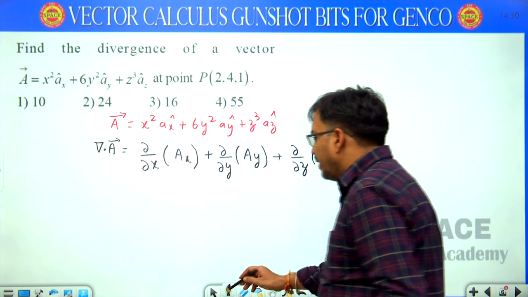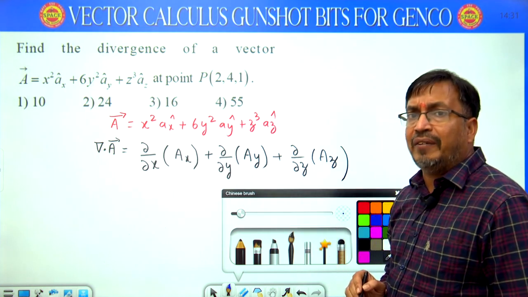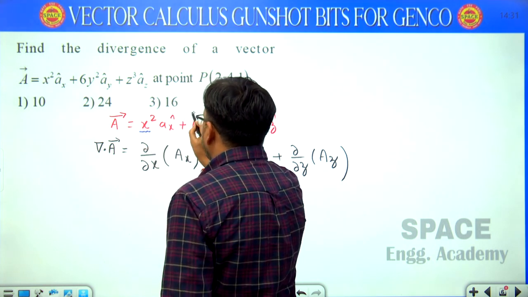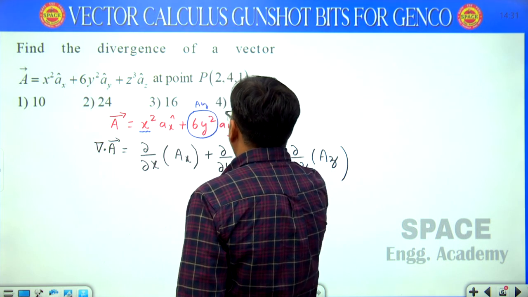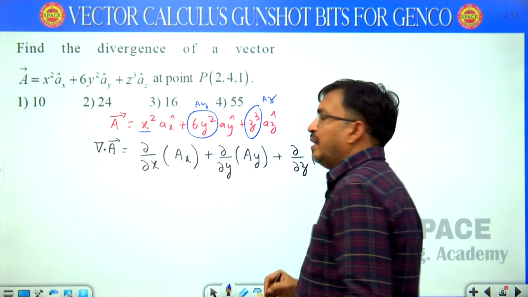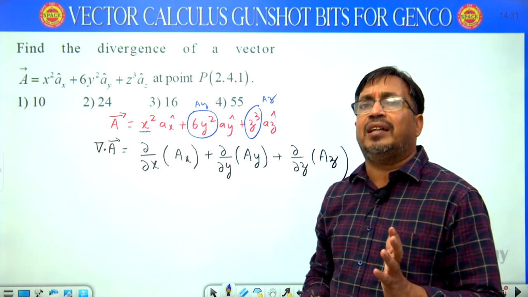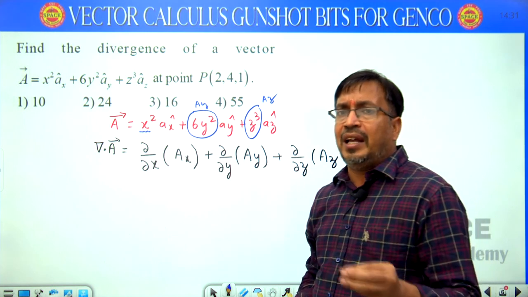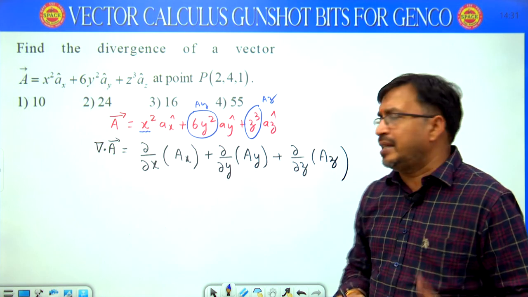Now what is Ax, what is Ay, what is Az from the given vector? This is Ax, this 6y square is Ay and z cube is Az. Ax equal to x square, magnitude of vector A along x direction, Ay magnitude of vector A along y direction, Az magnitude of vector A along z direction.